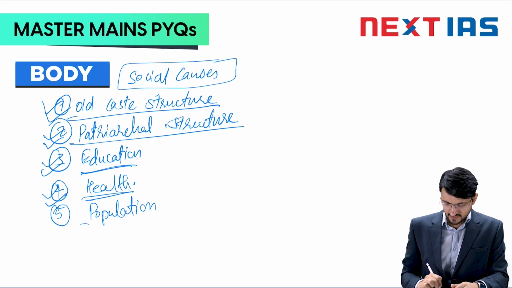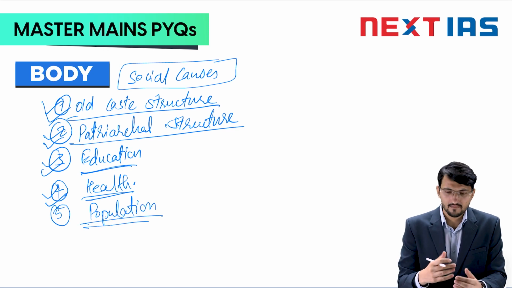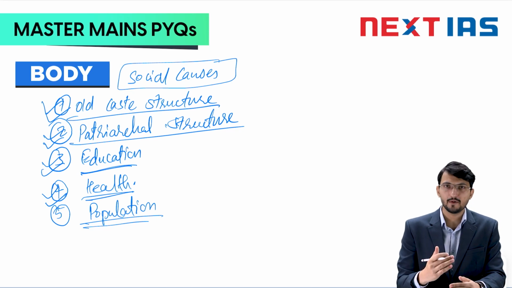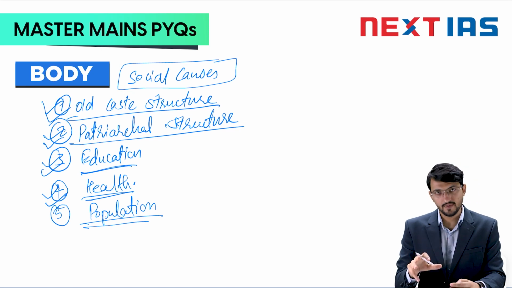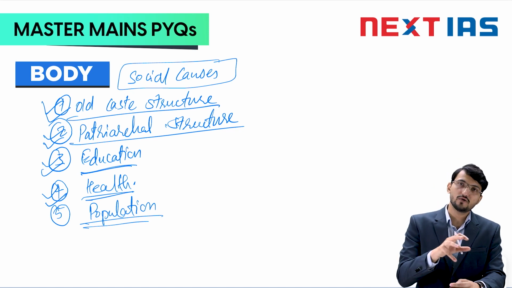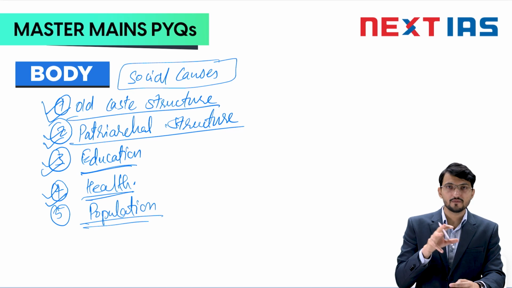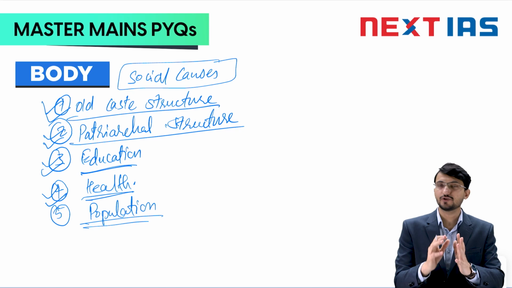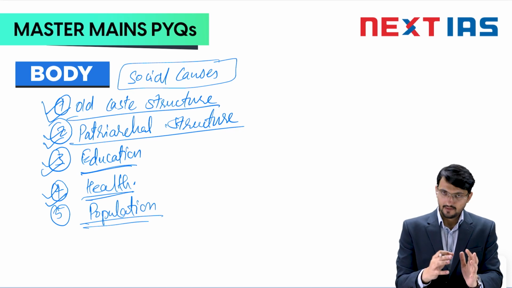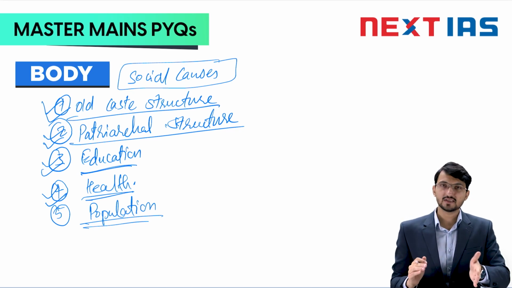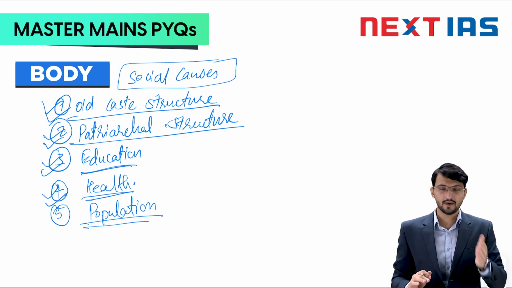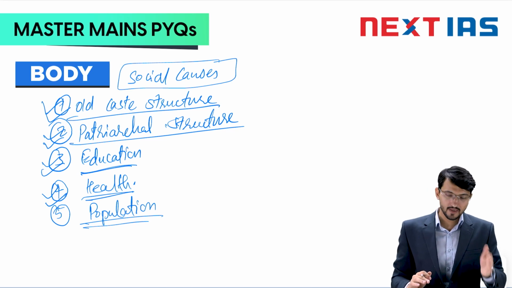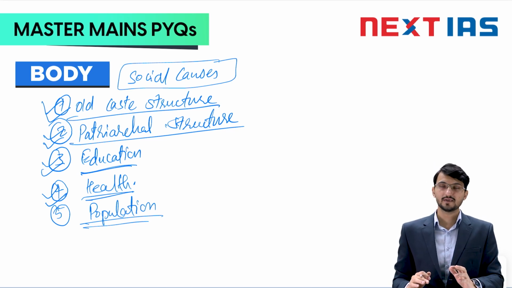After discussing health and education, you can also mention the population aspect. The population point is a very clear point: rapid growth of population increased the burden on the economy, and also increased the burden on the government. So both the market and the government could not cater to the large-scale population. For example, take education. Because of the large-scale population, the government structure of education, the government schools, could not keep pace. That's why private sector institutions came up, and the government also allowed them to establish their institutions.